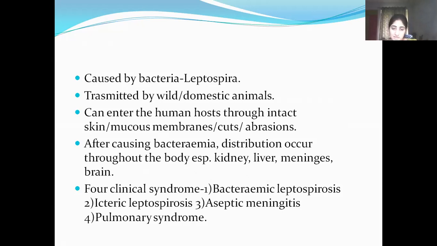The last clinical syndrome, the pulmonary syndrome, is seen as hemoptysis, patchy lung infiltrates on chest X-ray, and respiratory failure. Total bilateral lung consolidation and ARDS with multi-organ dysfunction may develop with high mortality.